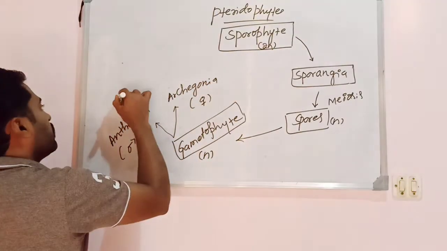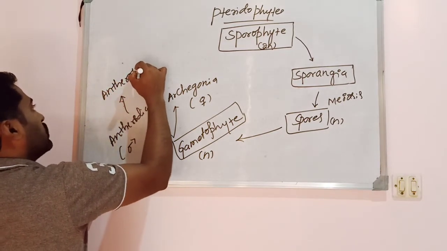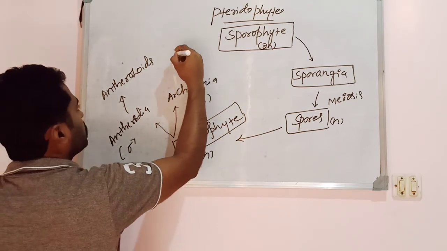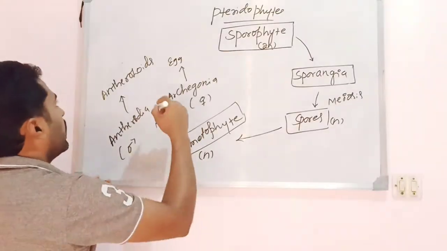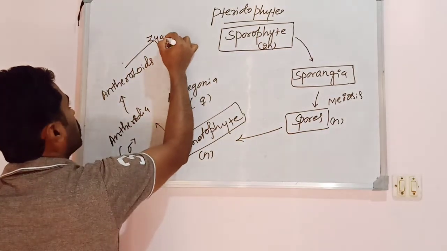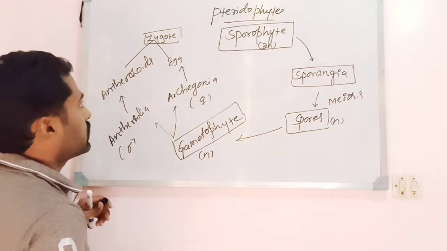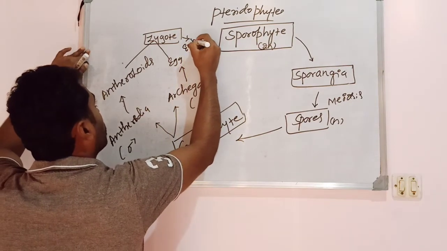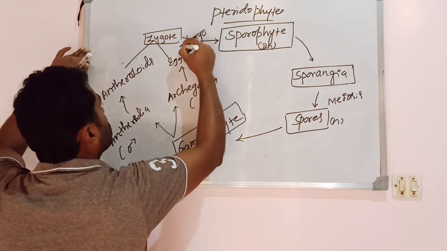Both of them produce gametes, the Antheridia producing anthrozoids, whereas the Archegonia produces the egg. The fusion of the anthrozoid and the egg results in the formation of the zygote, and here the zygote develops into an embryo, and again the embryo develops into the sporophyte.